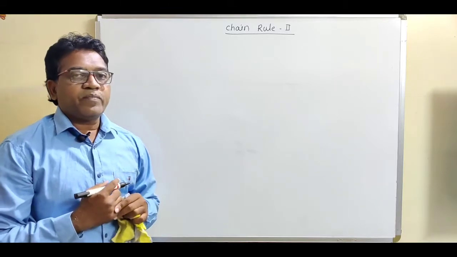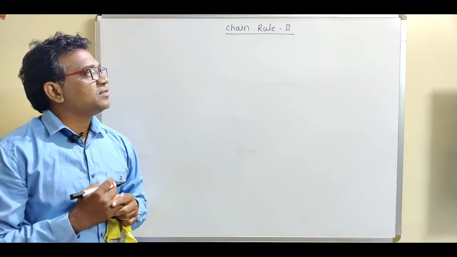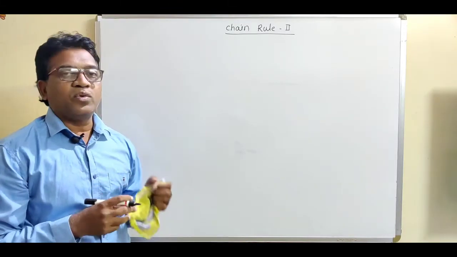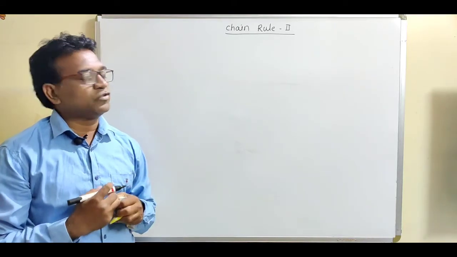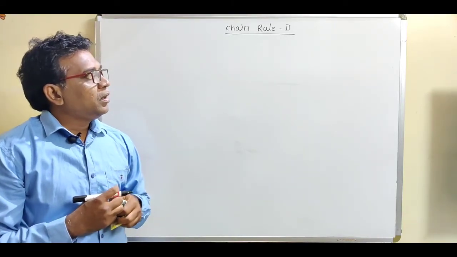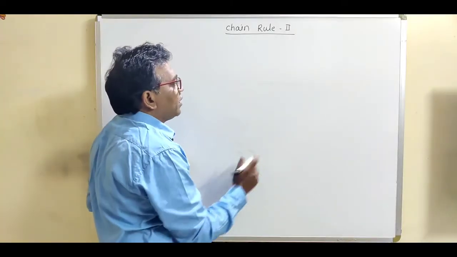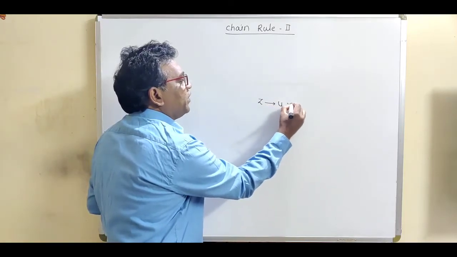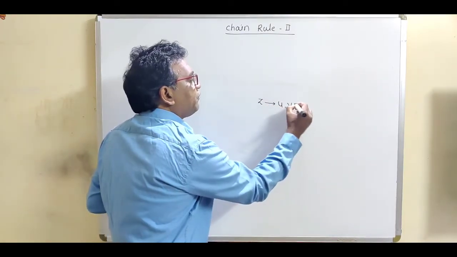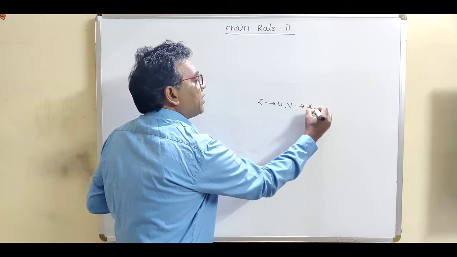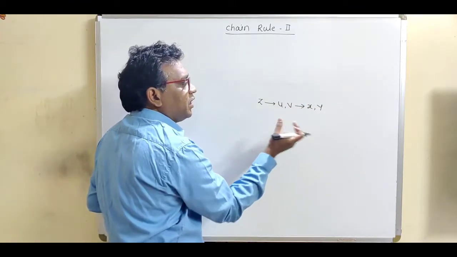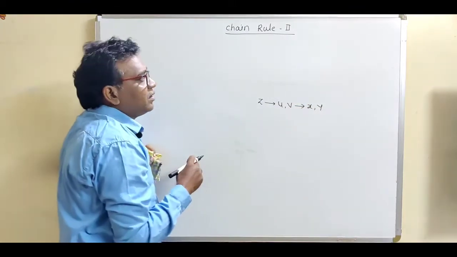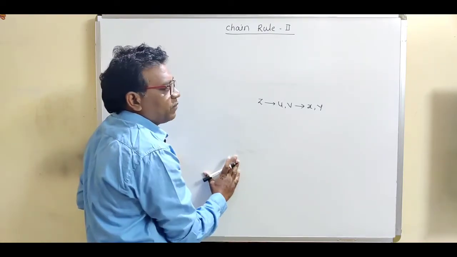Now today we are going to discuss the chain rule for the composite function. Now see what is the statement of chain rule. If z is a function of u, v and if u and v are functions of x and y, suppose this is the given chain. See what is the statement of chain rule.